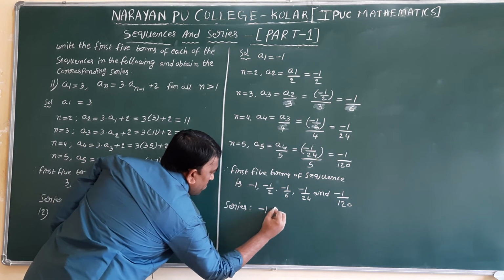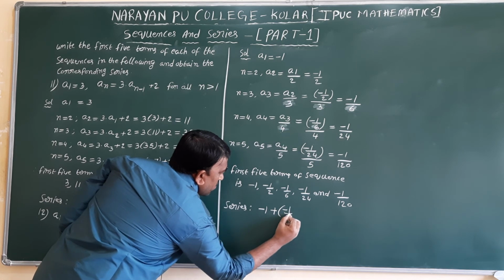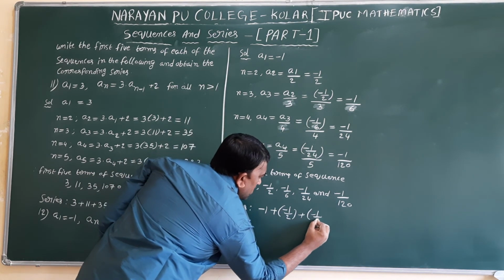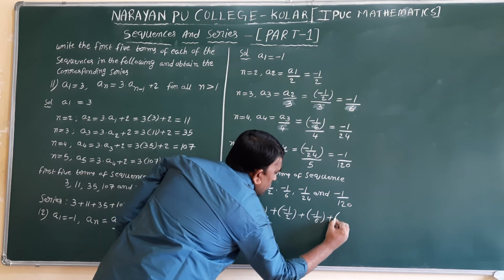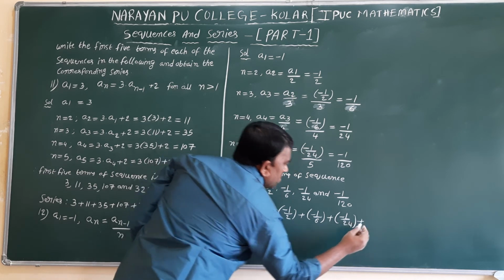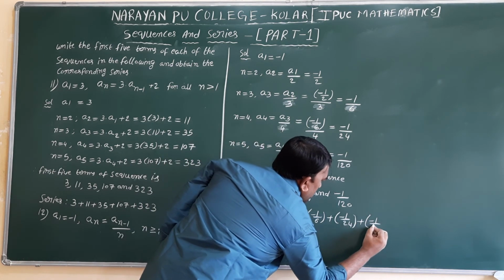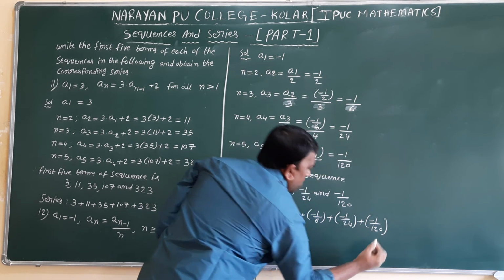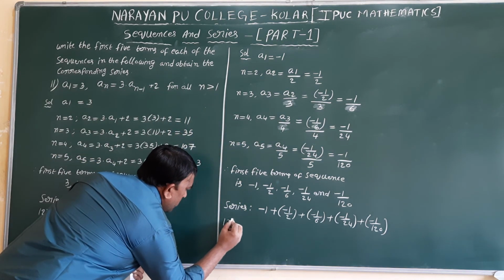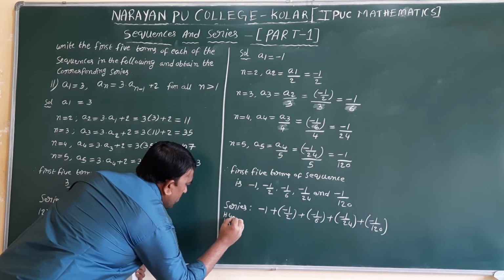minus 1 plus minus 1 by 2 plus minus 1 by 6 plus minus 1 by 24 plus minus 1 by 120. And the 13th one you take as homework, very simple thing, same model.